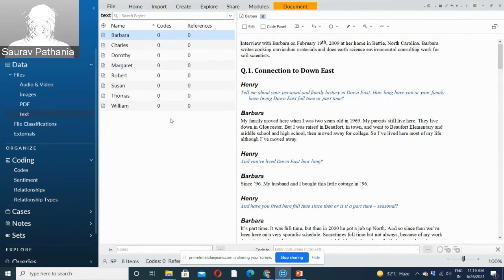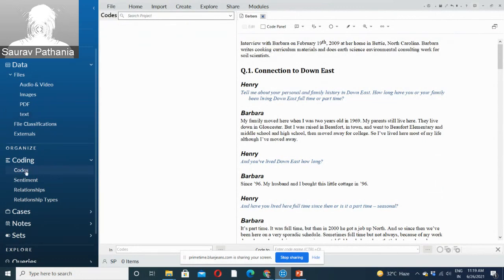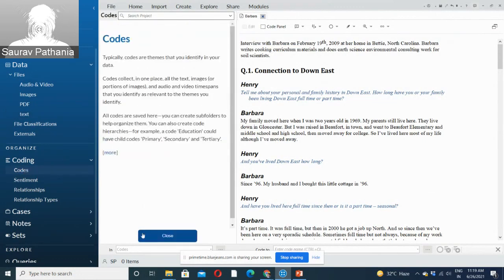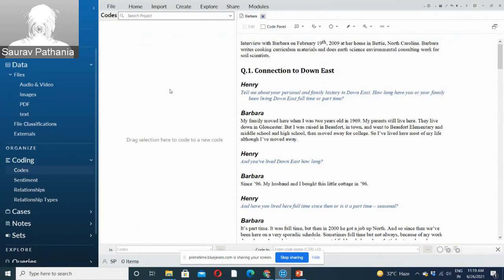So any themes which we make inside NVivo will be made under codes. The process is called coding, and the themes are named as codes inside NVivo. Whatever research methodology we are following, we can follow the same in NVivo also. If you are working on grounded theory, then we can make the codes and themes while we are on the go, right? So we are going to the interview and we are coming up with the themes while we are going through the interview or our data. We can create the themes on the go also.